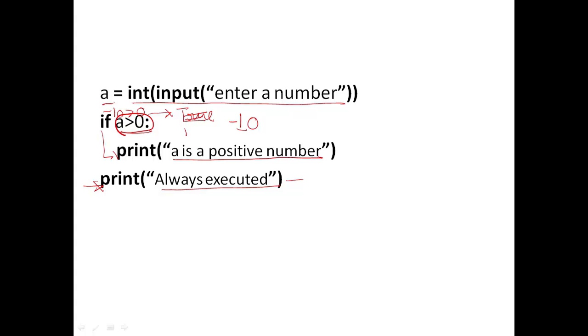In this case this print message will not be executed, but the last print statement will always be executed whether the expression evaluates to true or false. If you want to write more than one statement inside the if, you just have to give the proper indentation, otherwise the statements will not work according to your program.